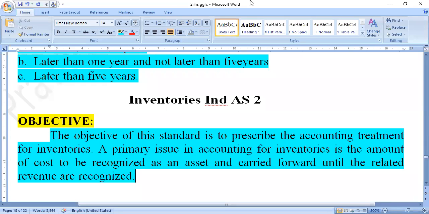A primary issue in accounting for inventories is the amount of cost to be recognized. It is very, very essential. So in an inventory, what is the cost incurred when we are producing, when we are manufacturing, when we are selling? It is very, very essential to analyze the cost of the particular stock. It is recognized as an asset and carried forward until the related revenue is recognized. Understand this here.